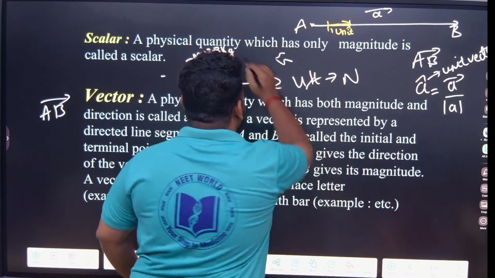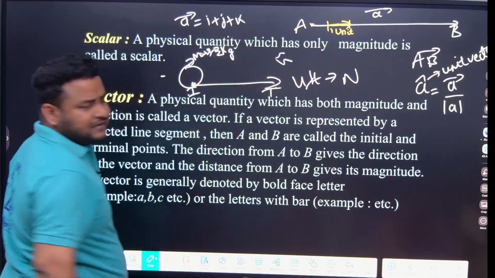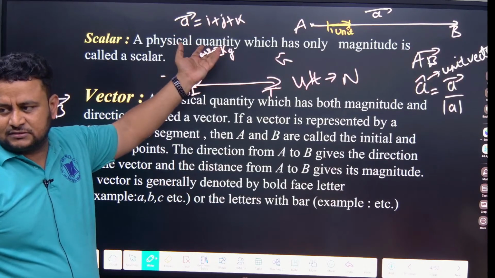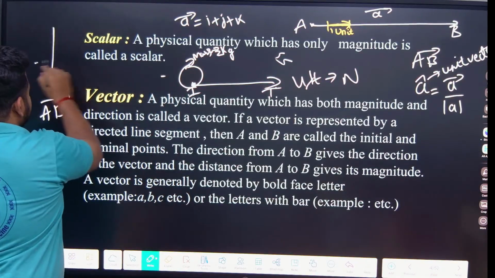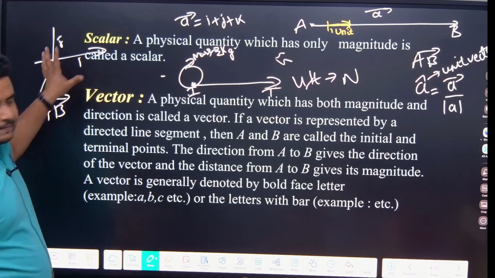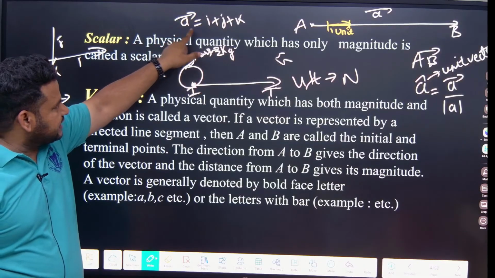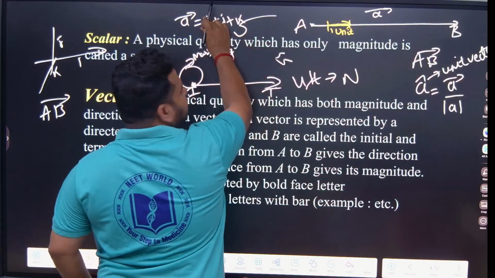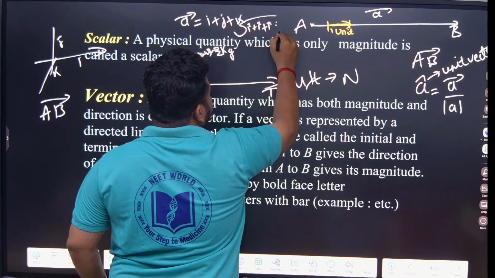Suppose I represent vector A like this: i + j + k. What are these i, j, k? They represent the coordinate axes. A vector represents 3D, three dimensions. Here this is i, this is j, this is k, so it represents 3 directions. Suppose I take vector A as i + j + k. Its magnitude is given by the square root of the sum of the squares of the coefficients: 1 squared plus 1 squared plus 1 squared, which is root 3.